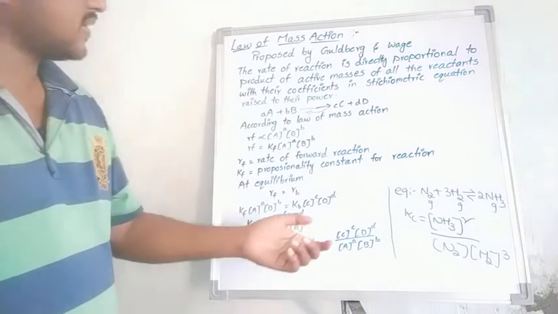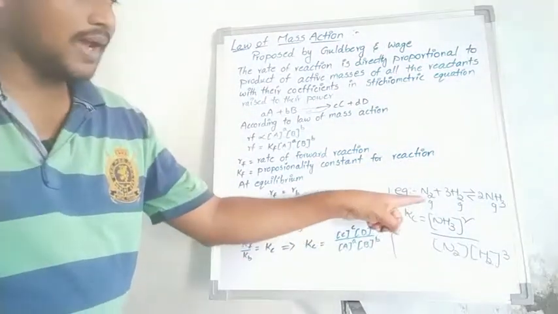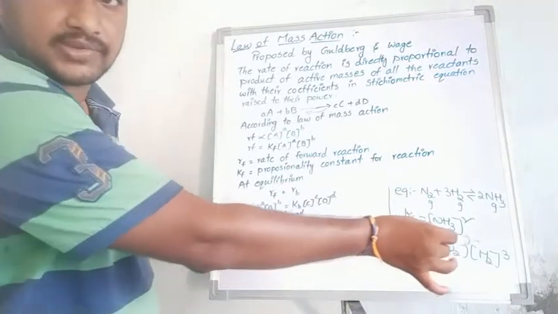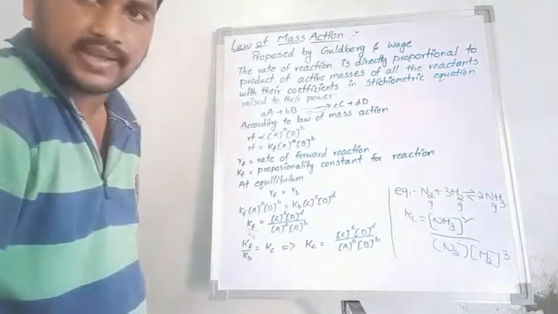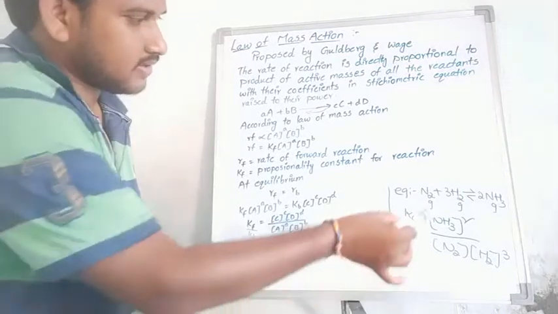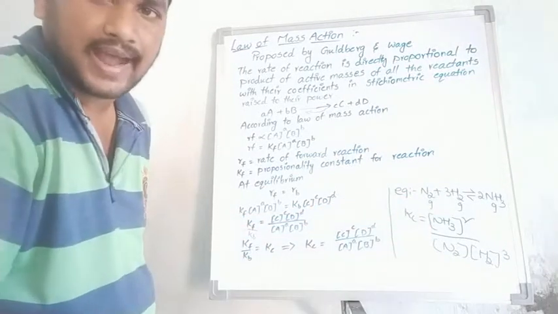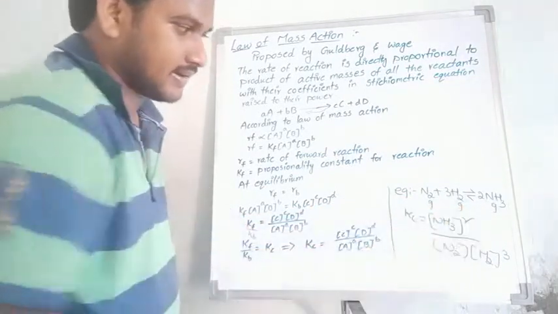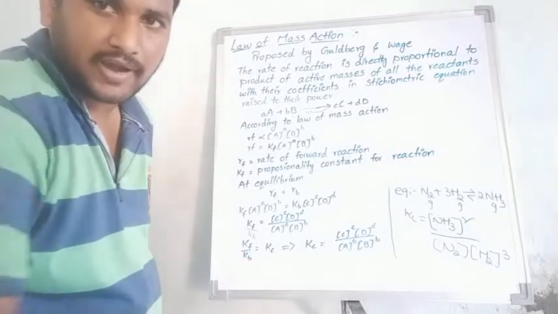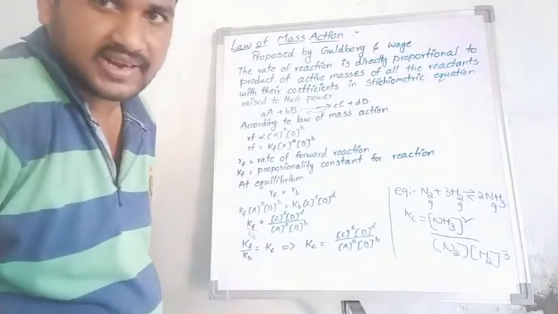Students, let us take one more example: N2 + 3H2 gives 2NH3. In this, N2 and H2 act as reactants and NH3 acts as the product. Write the equilibrium constant Kc.